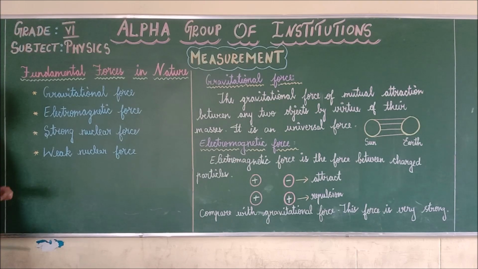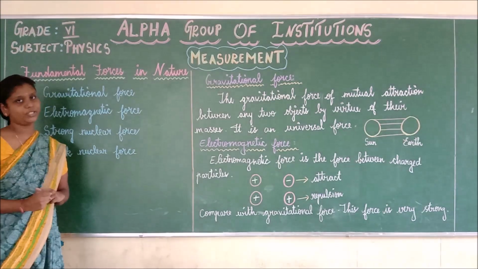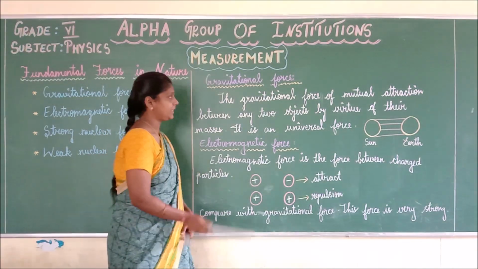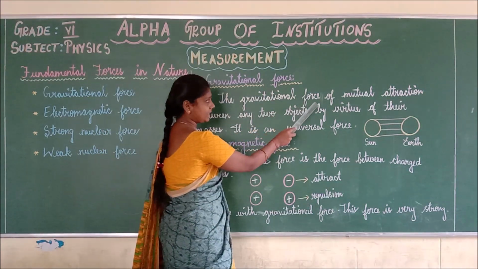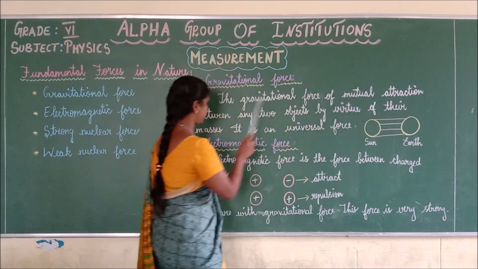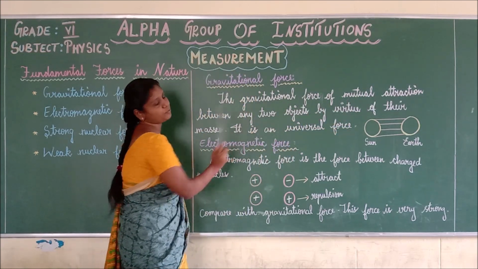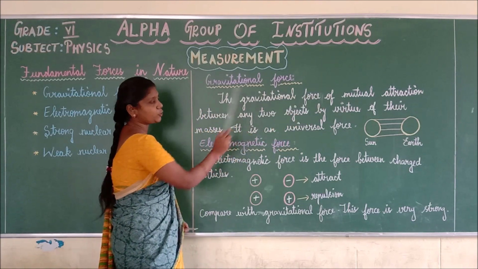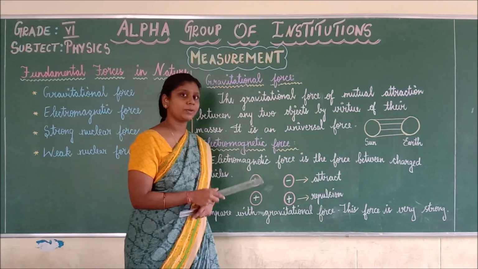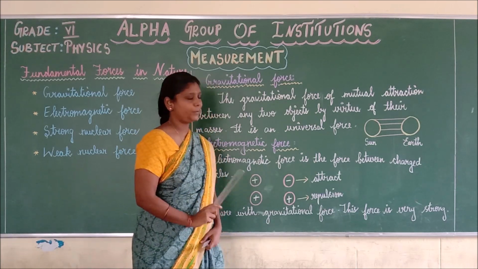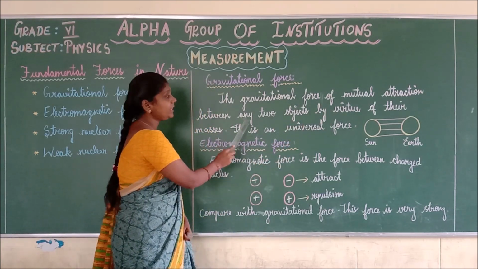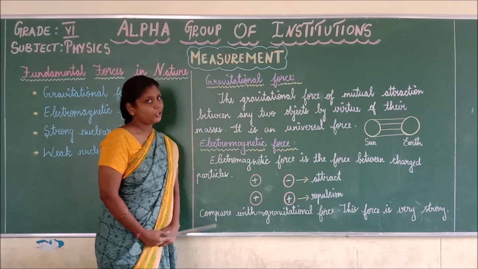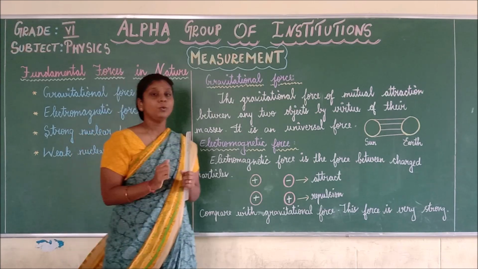Now we are going to learn what gravitational force is. Do you all know what gravitational force is? The gravitational force is the force of mutual attraction between any two objects. What is the meaning of mutual? Mutual means equal. Equal attraction between any two objects. That force we call a gravitational force. Do you understand?